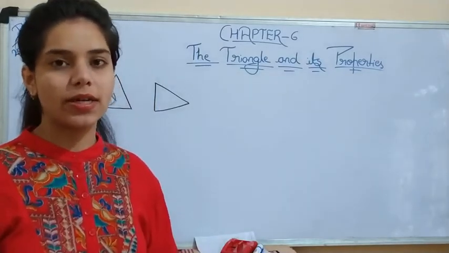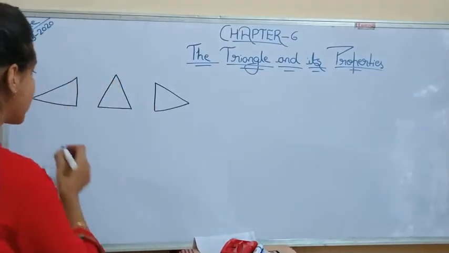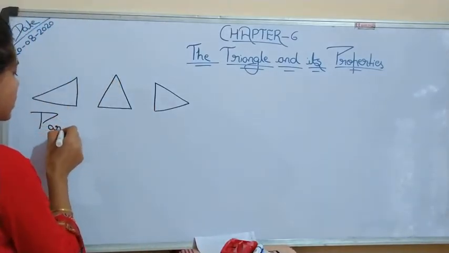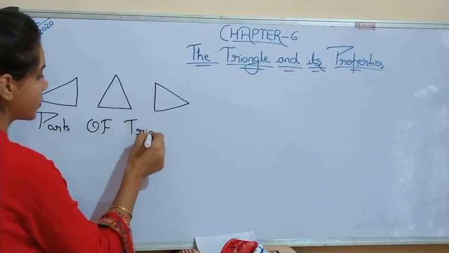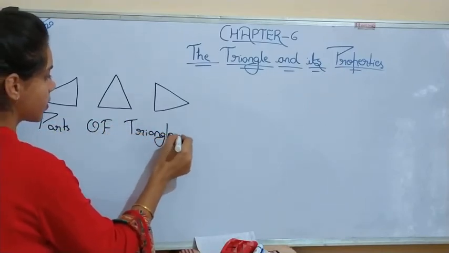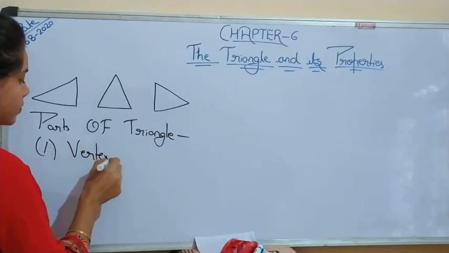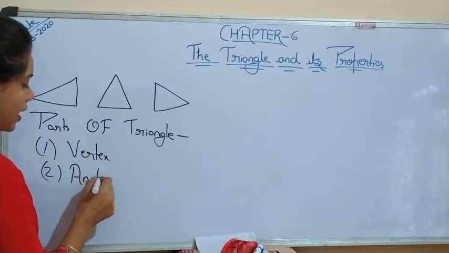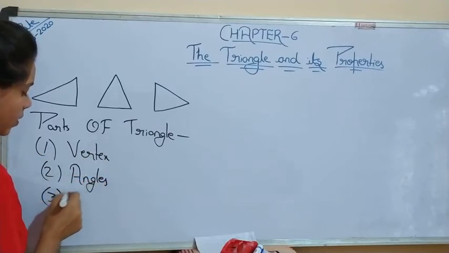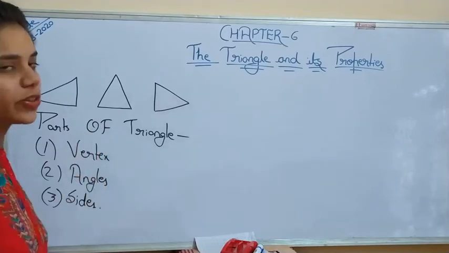Now let us discuss the parts of the triangle. So what are the various parts of the triangle? The parts of a triangle are vertex, angles and sides. So these are the 3 parts of any triangle.